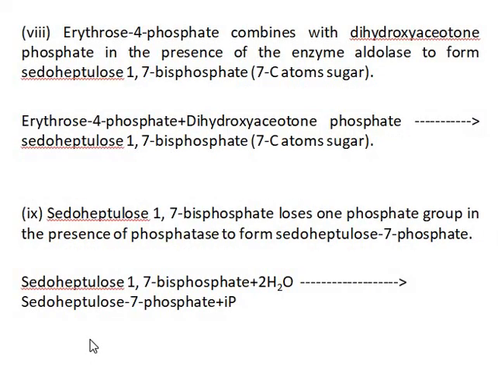Then erythrose 4-phosphate combines with dihydroxyacetone phosphate in the presence of the enzyme aldolase to form sedoheptulose 1,7-bisphosphate. So it is a 7-carbon sugar. Then sedoheptulose 1,7-bisphosphate loses one phosphate group in the presence of the enzyme phosphatase to form sedoheptulose 7-phosphate.